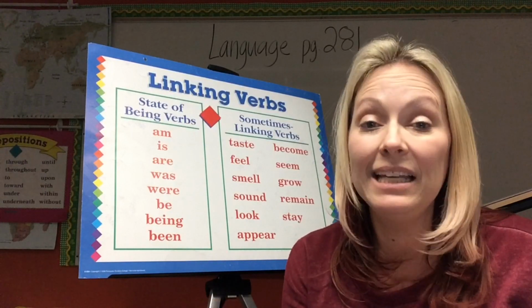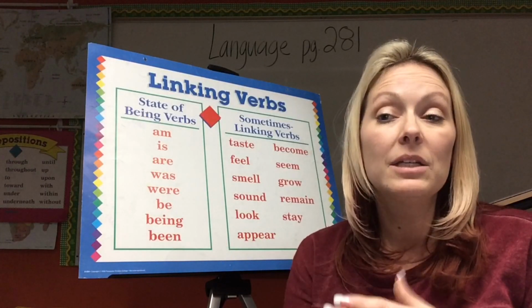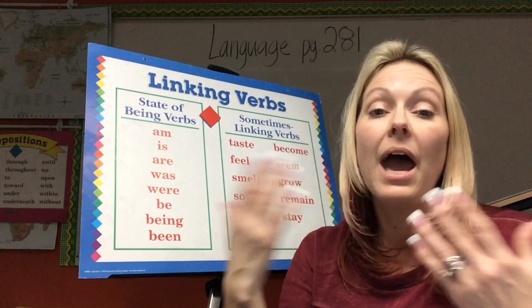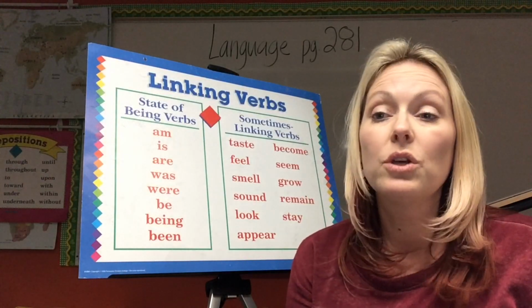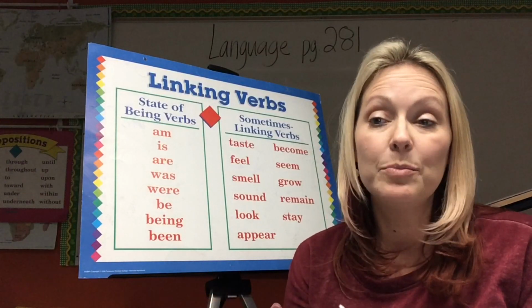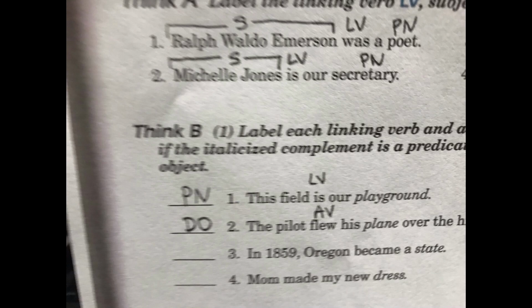No, because it's not a linking verb. Remember our look closely? Because it has an action verb, it's going to have a direct object. So what was flown? Now take a look, and it says plane, so plane is our direct object. So we would put DO on the line.